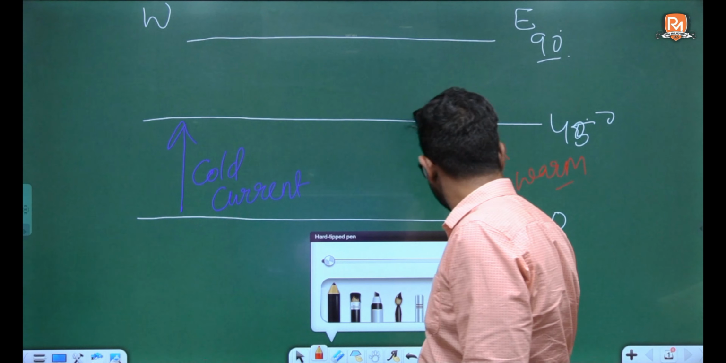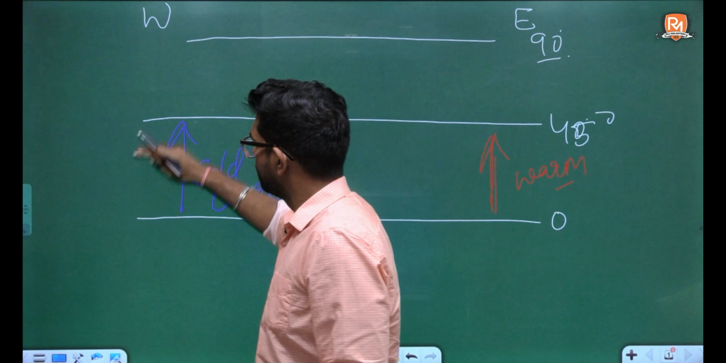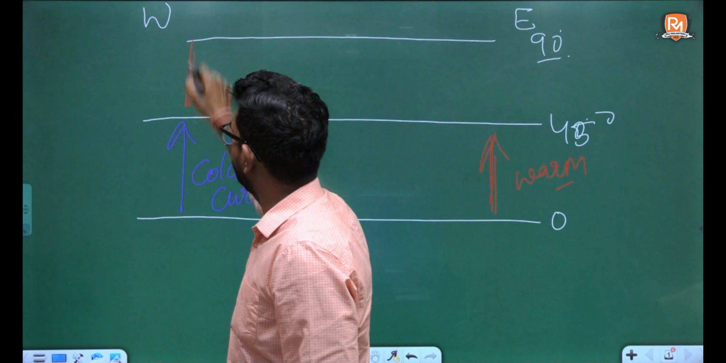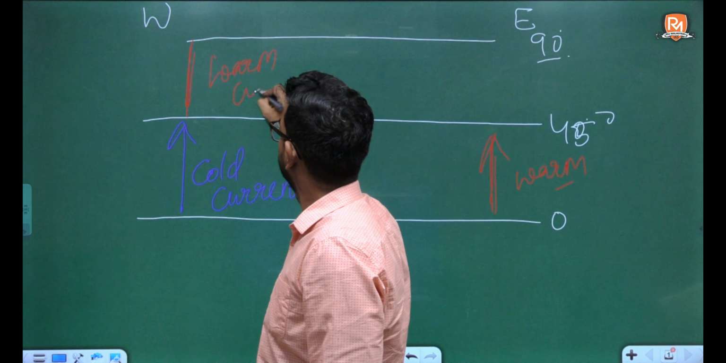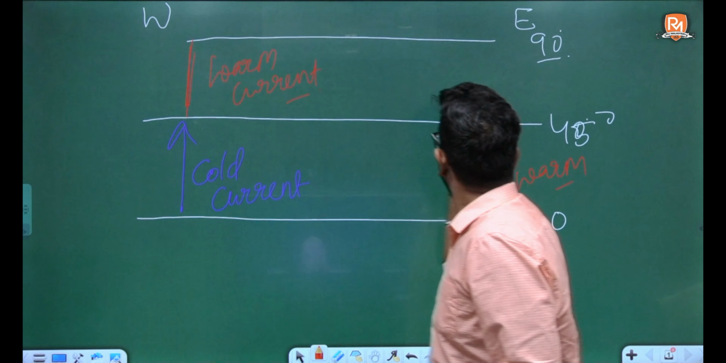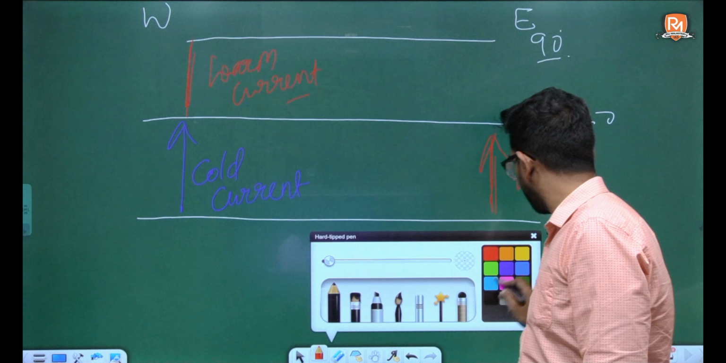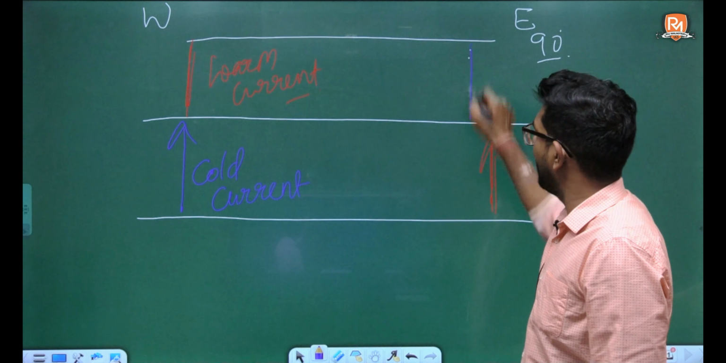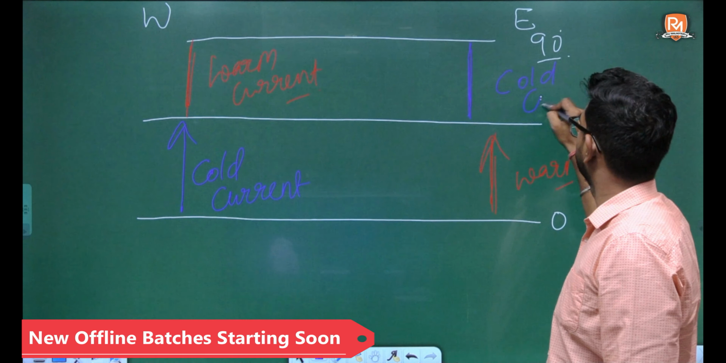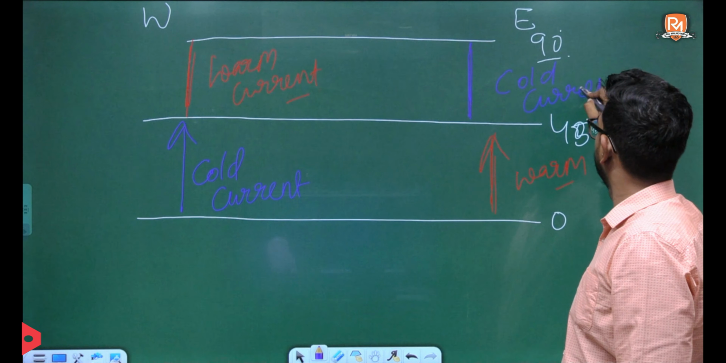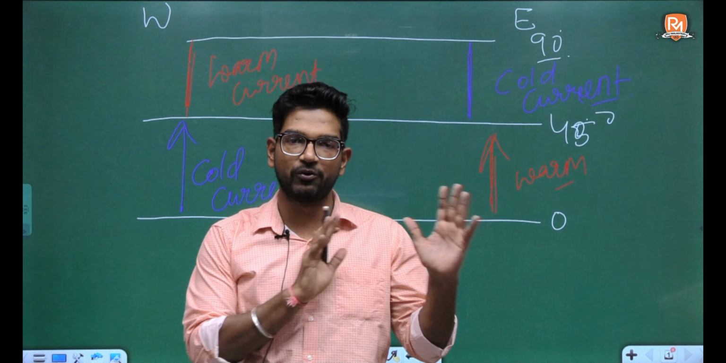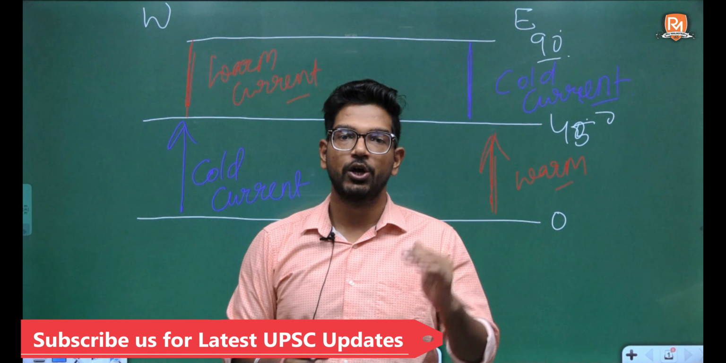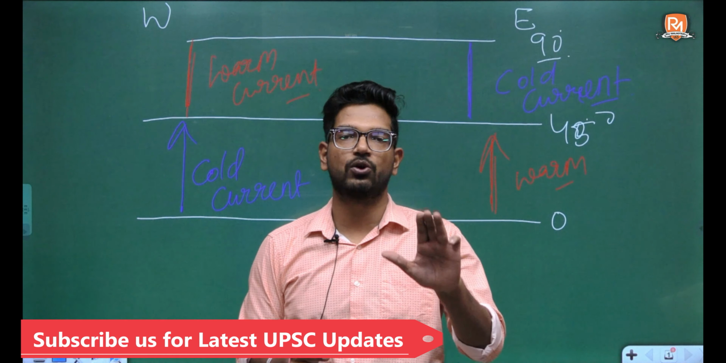The situation reverses when we talk about 45 to 90. Here in this area we have a warm current on the western side, and between 45 to 90 on the eastern side we have a cold current. So this is a small trick that you can apply, if you have the name of this kind of currents, you can easily identify whether it's a cold current or a warm current.